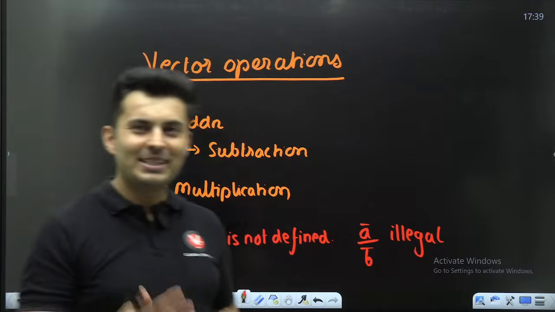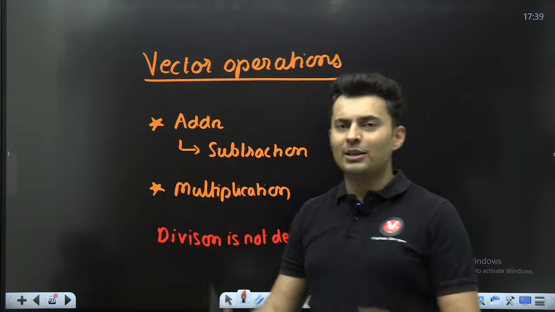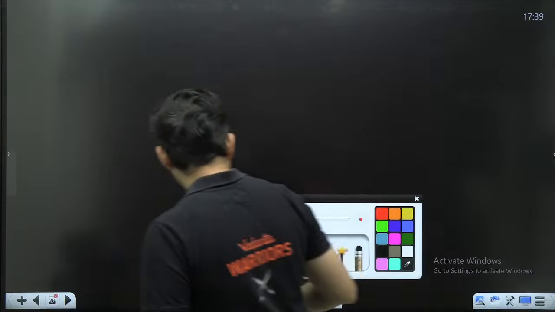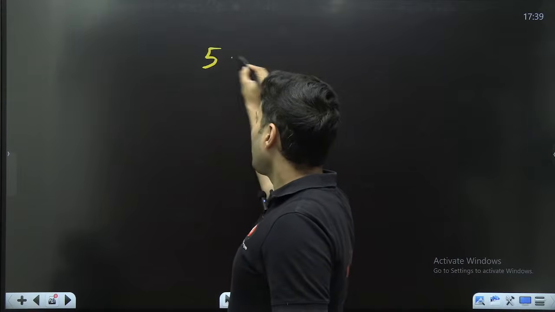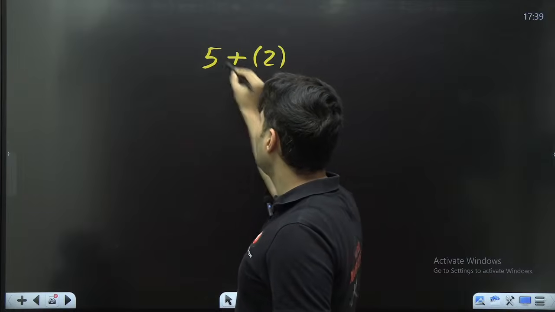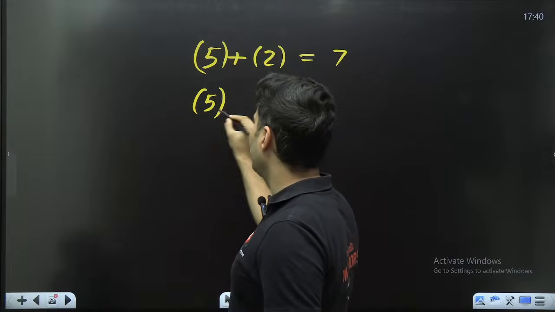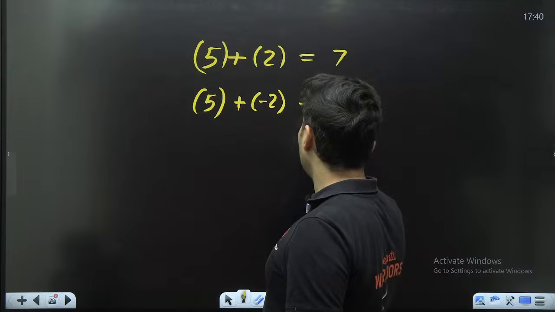Because we'll see subtraction is nothing but addition with a negative quantity. Very soon you will learn what it means. One simple way to tell you: when I write 5 plus 2, you are adding two positive numbers, which gives you 7. But when I add 5 with negative 2, it is going to give me 3.